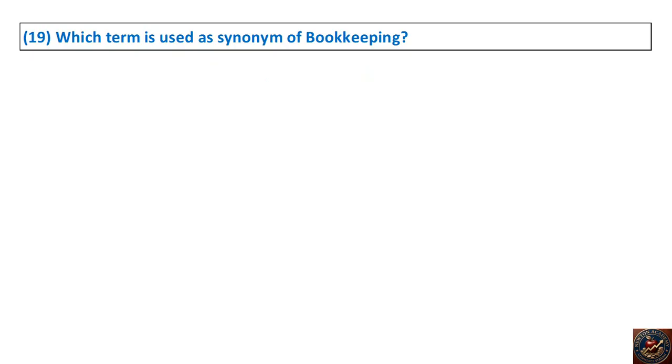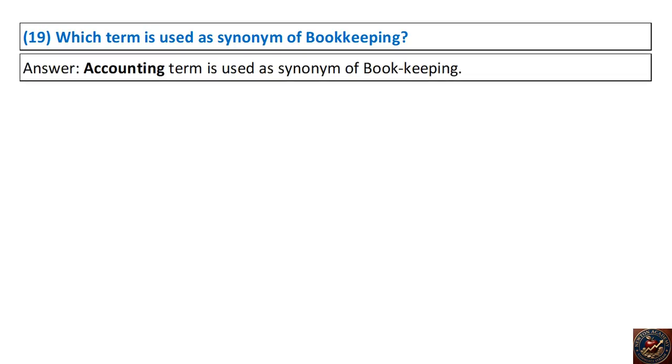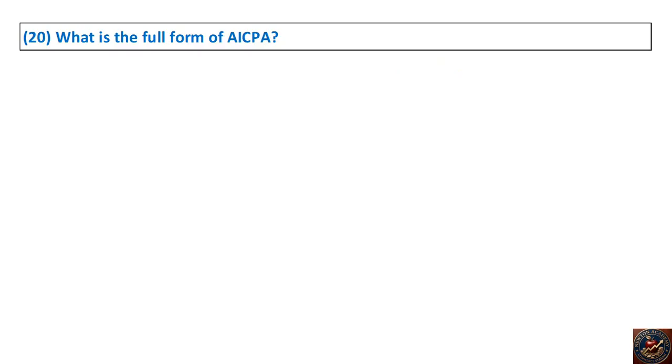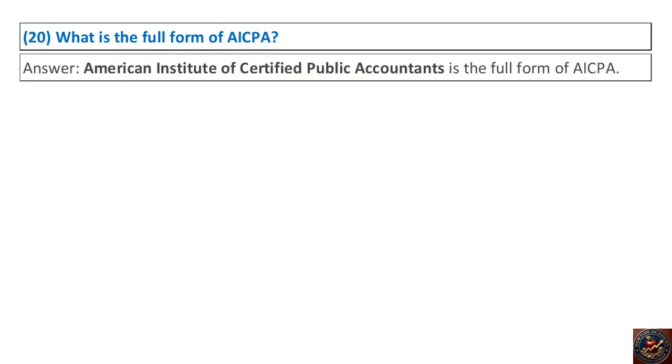19. Which term is used as synonym of bookkeeping? Answer. Accounting term is used as synonym of bookkeeping. 20. What is the full form of AICPA? Answer. American Institute of Certified Public Accountants is the full form of AICPA.